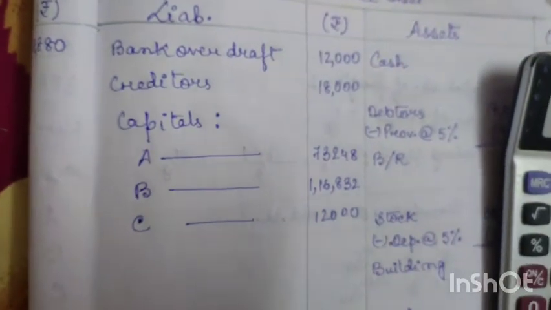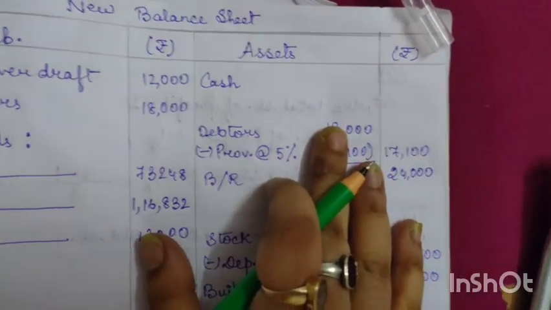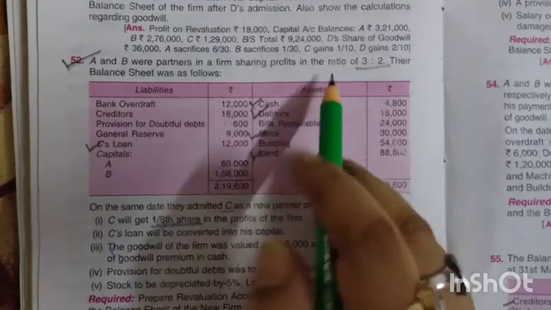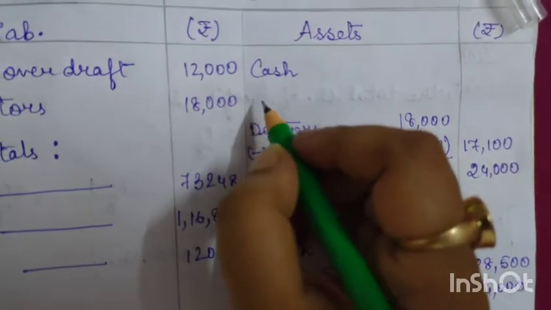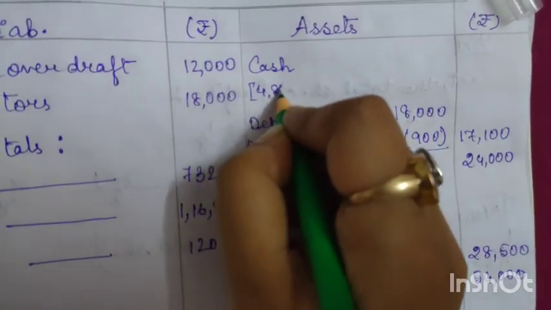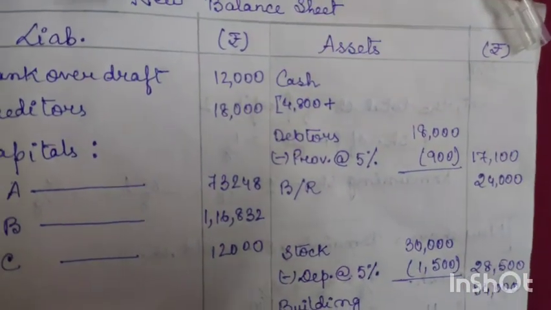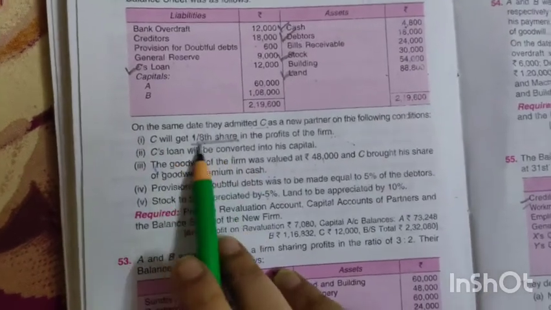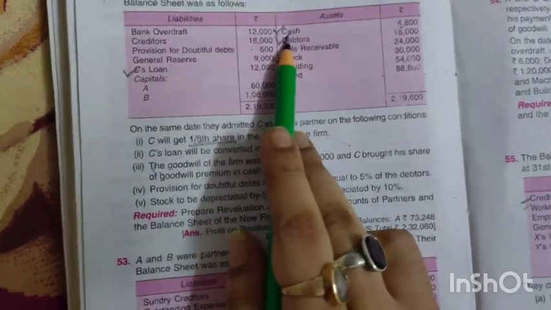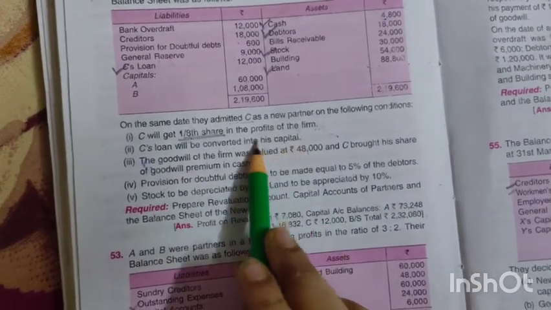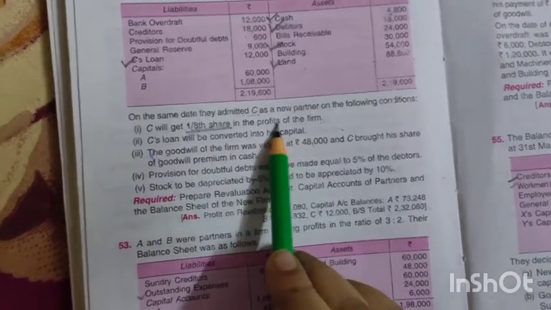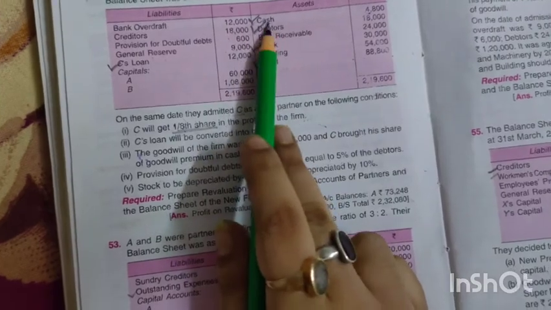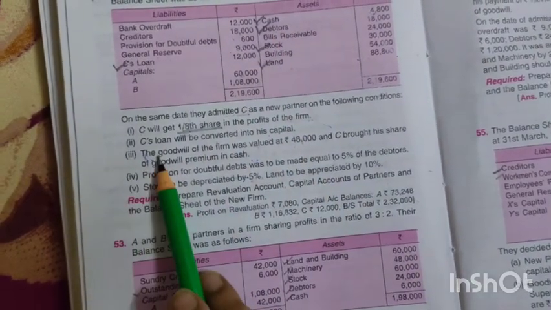Now coming to cash. So what was the opening balance of cash? The opening balance of cash was 4,800. So we will write here 4,800 plus, now see, normally whatever capital and whatever goodwill was brought by the new partner, that is C, is added with cash, right? But here C has not brought any capital in the form of cash. Okay, in this question his loan is only converted into his capital. So for capital, no cash will be added with this opening balance of cash.